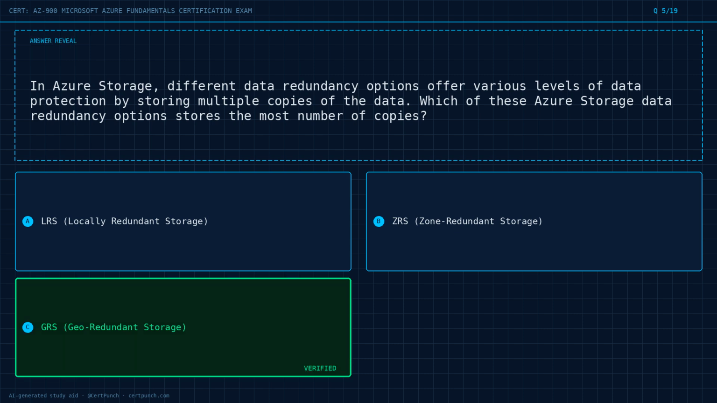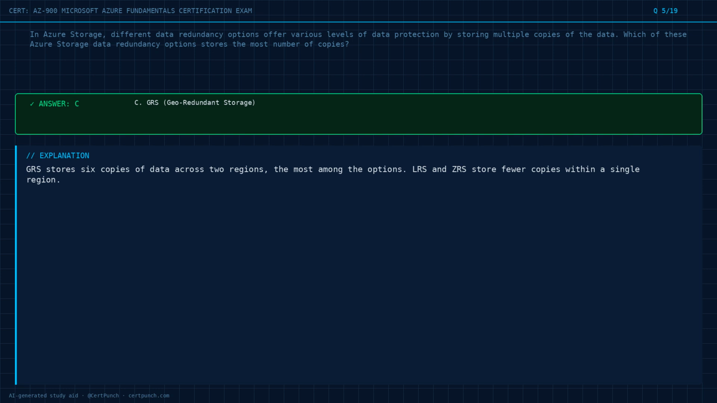The answer is option C. Exam logic. GRS stores 6 copies of data across 2 regions, the most among the options. LRS and ZRS store fewer copies within a single region.